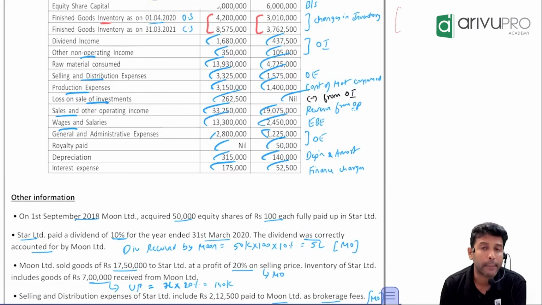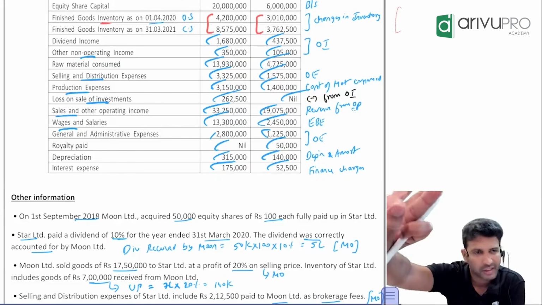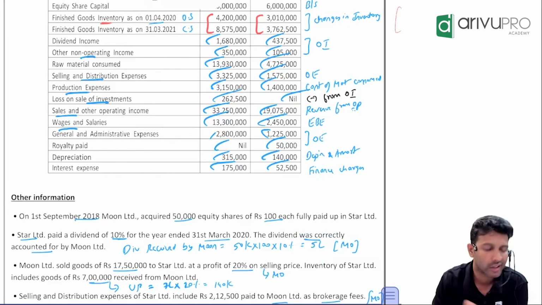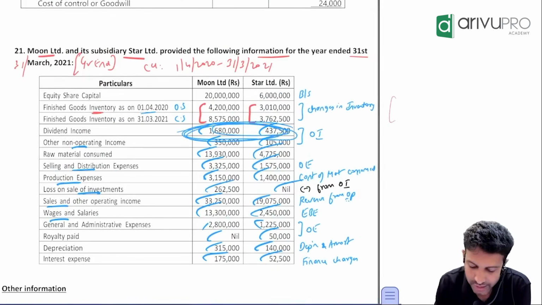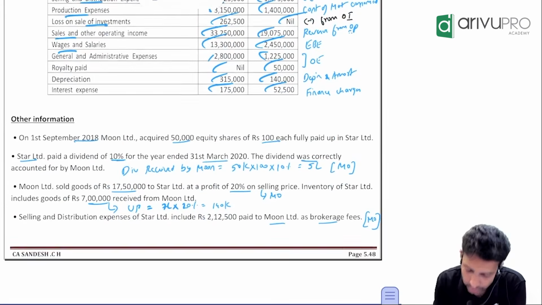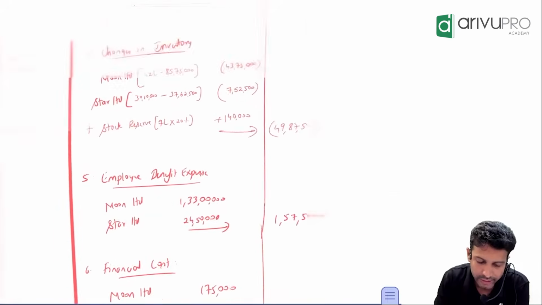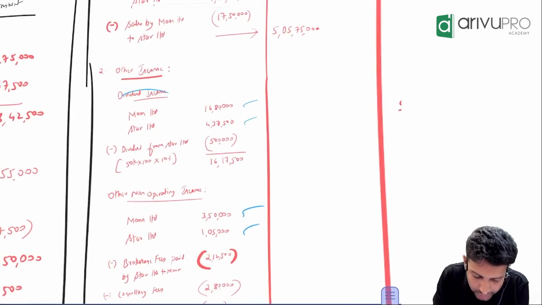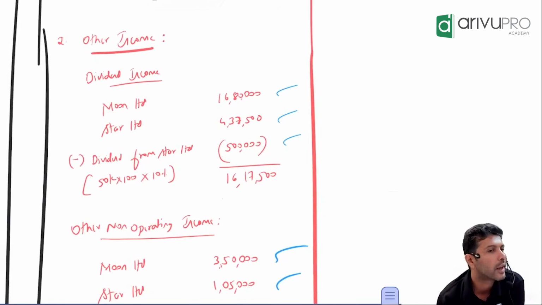This 5 lakh parent is showing as what? Income. For the holding company, it is an income. Now can we show this or eliminate this? Eliminate. You remember you accounted dividend income here? Can we show this dividend income, or does it include mutual owings of 5 lakh? So what should we do? Eliminate. From the dividend income, the 5 lakh is eliminated. This is your dividend income, this is your subsidiary's dividend which gets eliminated.